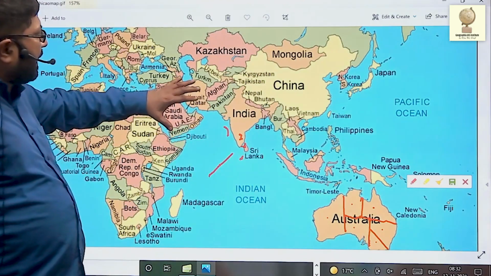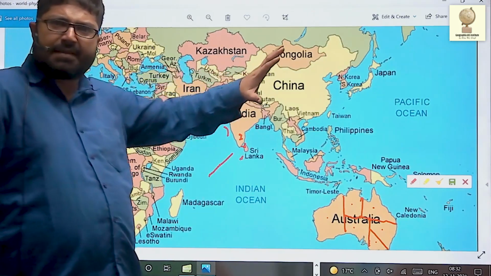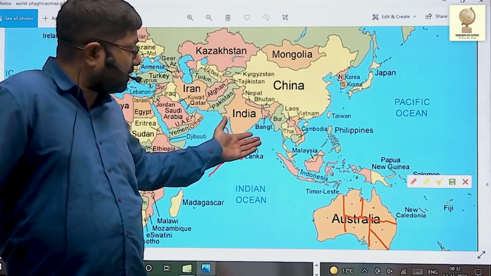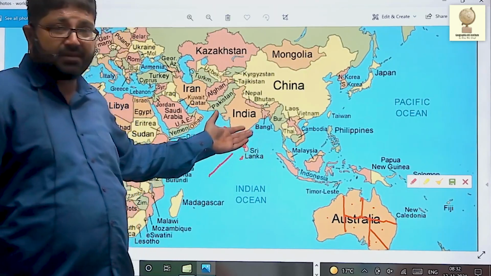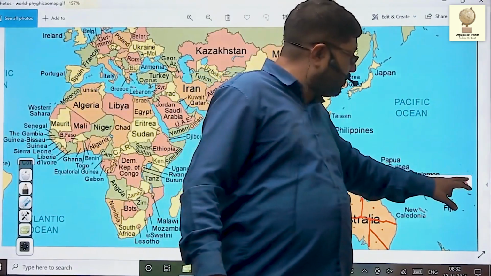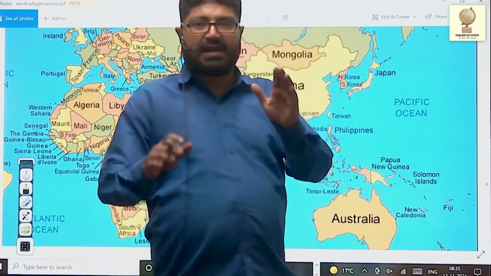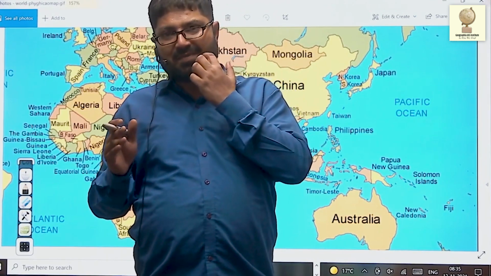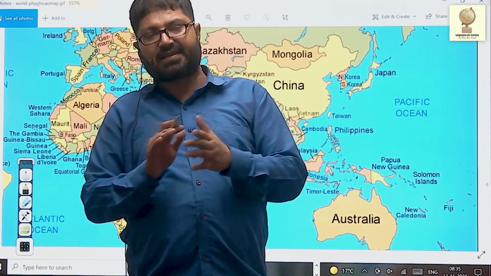I am not accustomed to these digital boards. I make the map on my own. So that is causing, instead of giving me ease, it is giving me trouble. But still, this is the trend nowadays. So I will draw the map of individual countries. I'll discuss every aspect. I expect you also to draw the map along with me. And I'll keep on explaining the various things.